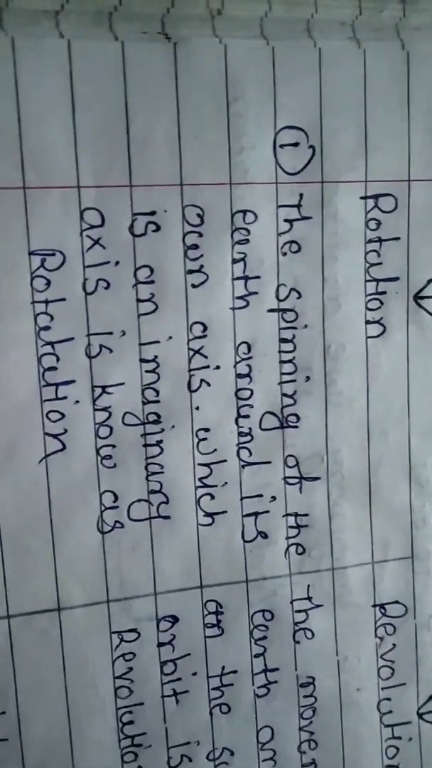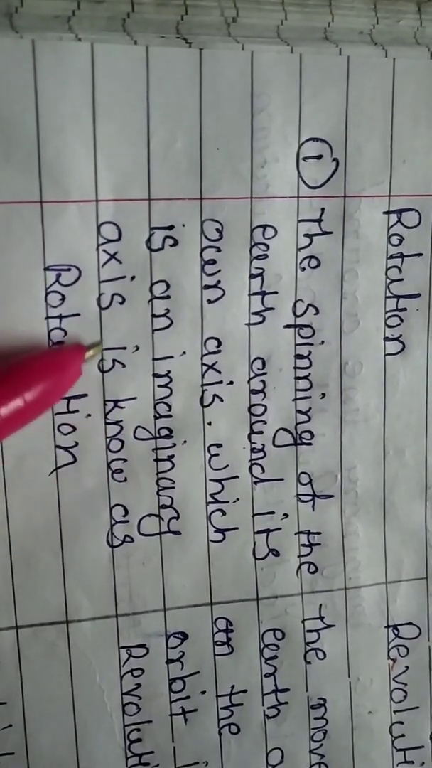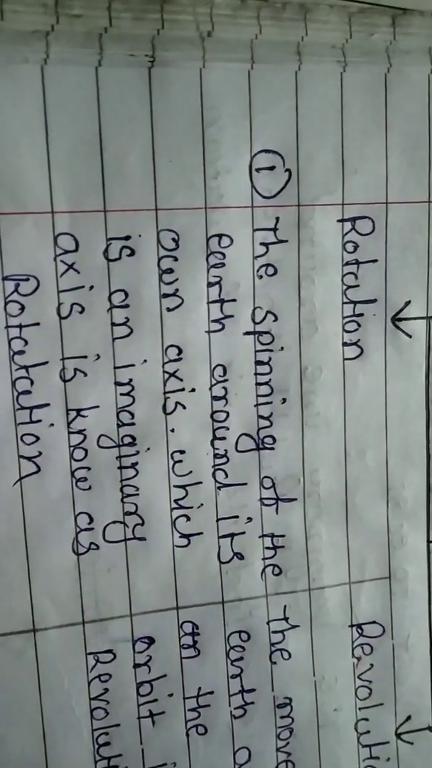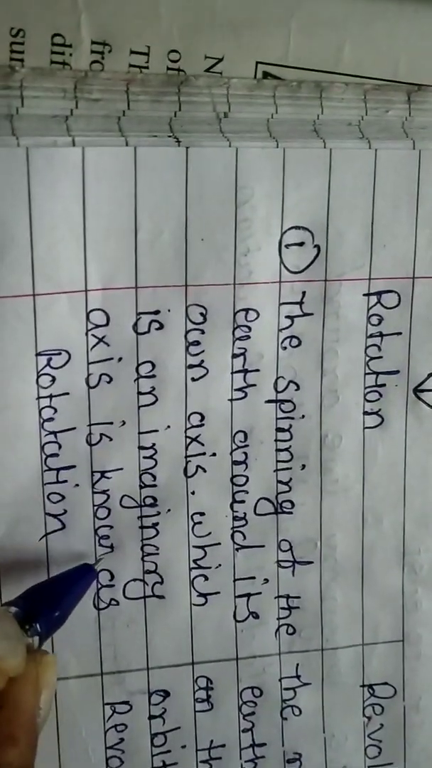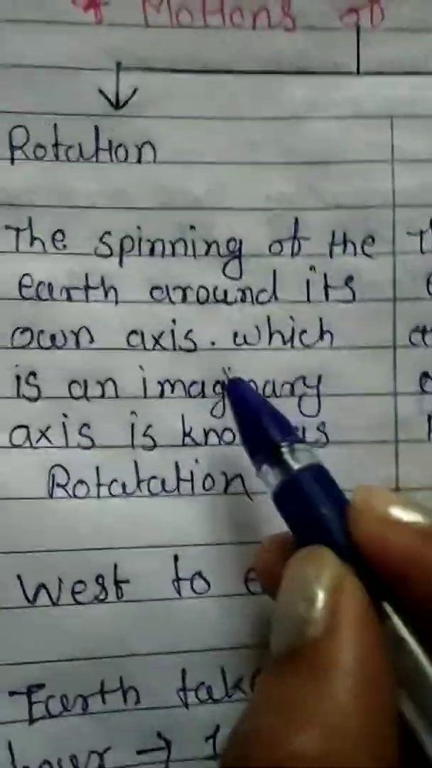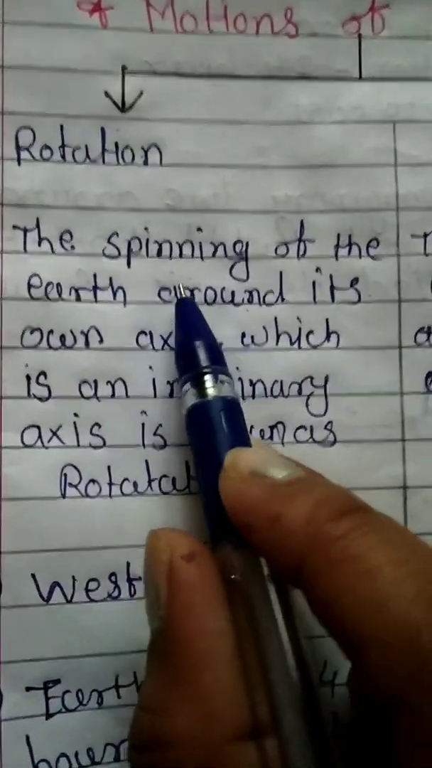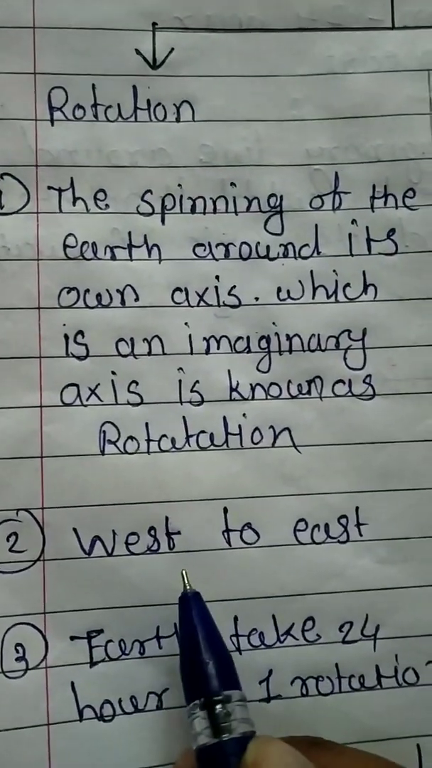See, I am rotating the earth around itself. This is spinning. So the spinning of the earth around its own axis, which is an imaginary line, is known as rotation. One minute, student. Known as rotation. So rotation means the movement of the earth around itself. In short, what is meant by rotation? The movement of the earth around itself is called rotation.